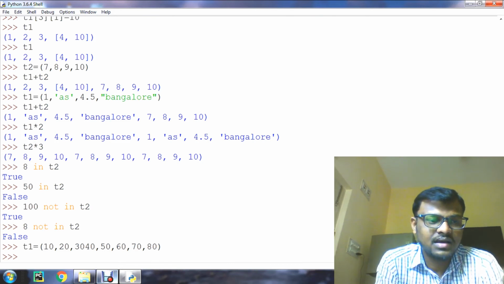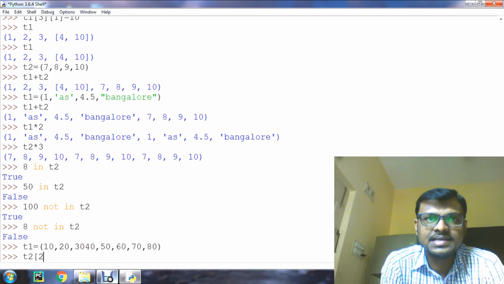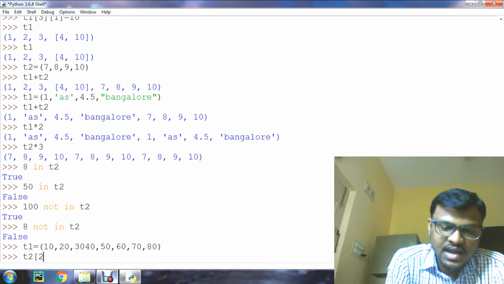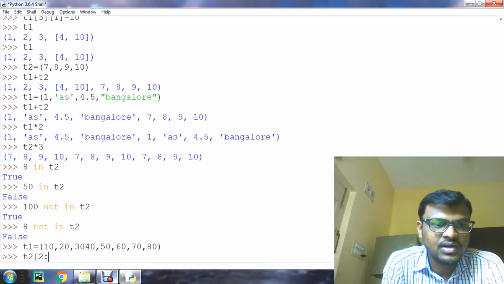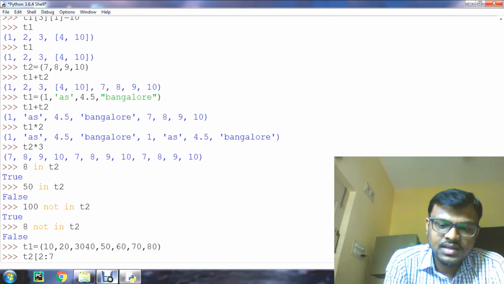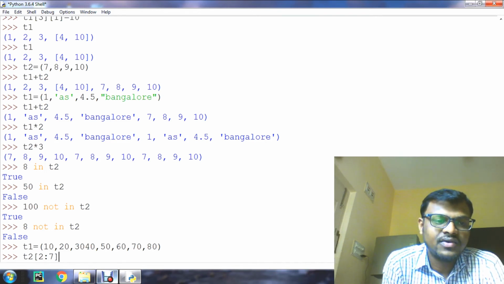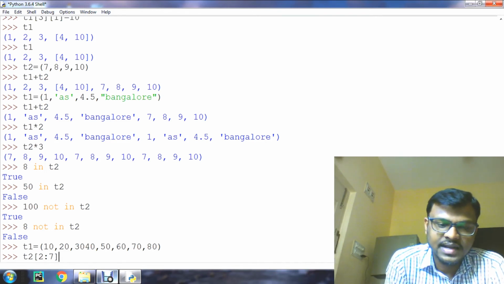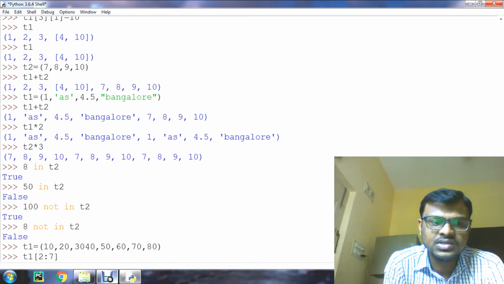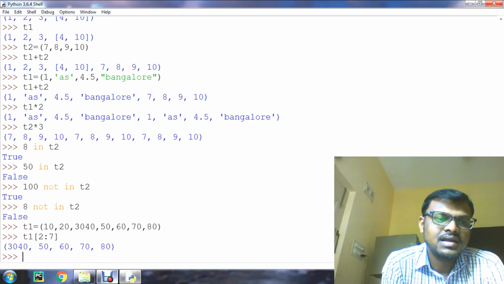For this tuple, let us slice now. If I want to slice the elements from index 2 to 6, for that we have to give t1 of 2 colon 7. If I give it like this, up to 7, then the elements from index 2 to 6 of the tuple will be displayed. Here we have created t1, so t1 of 2 to 7, the elements are displayed.